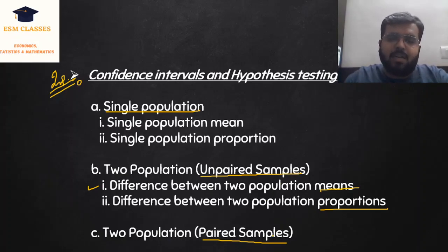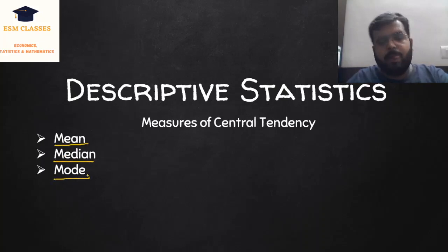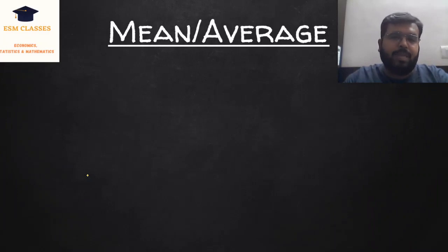So let's start with descriptive statistics. In the case of descriptive statistics, we are starting with measures of central tendency, and in this we have three measures to calculate central tendency. Number one is mean, second is median, and the third is mode. So let's start with mean.